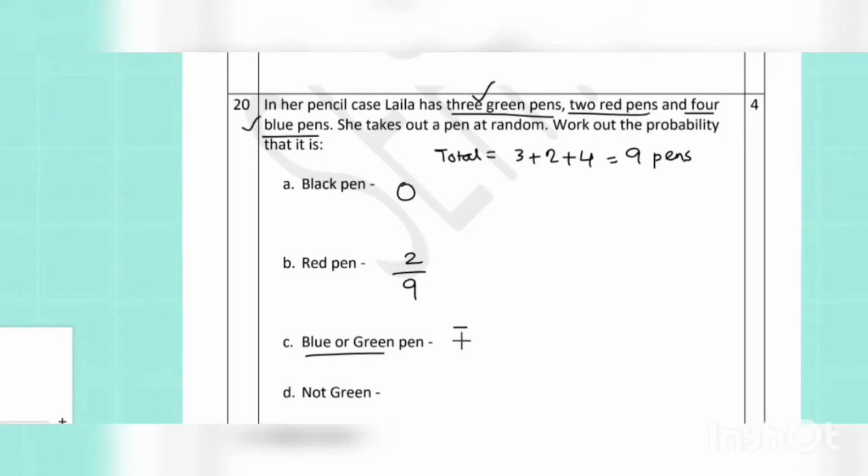So, 3 plus 4 is 7, 7 by 9. And not green are 2 red pens and 4 blue pens. So, 2 plus 4, 6 pens which are not green, 6 by 9, reducing by 3, both of them have common factor, gives us 2 by 3, which is our answer.